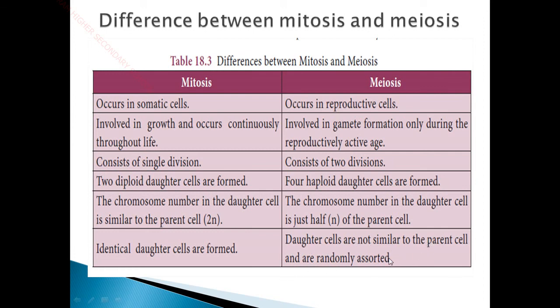and are randomly assorted. This last point, that the daughter cells are not similar to the parent cell, is what makes the variations between children and their parents. Even siblings born to the same parents do not look similar; they have variations in their structure. That is mainly due to the meiosis process. Okay, so this is the difference between mitosis and meiosis.